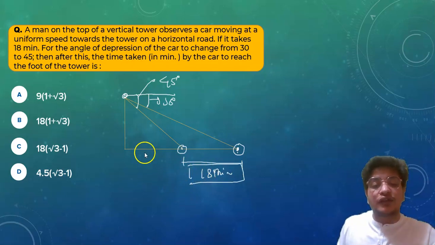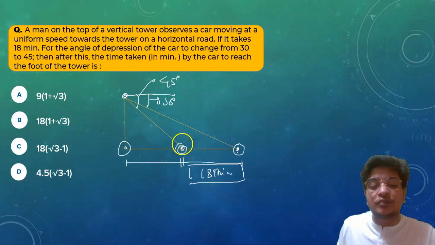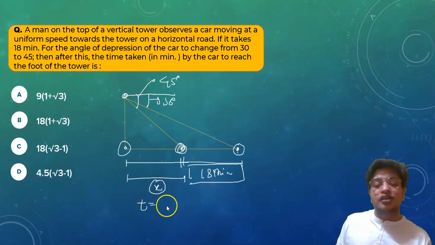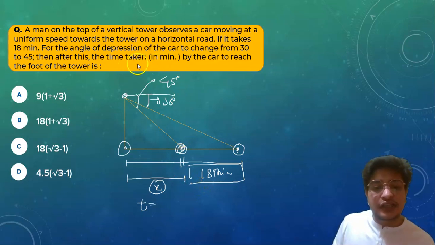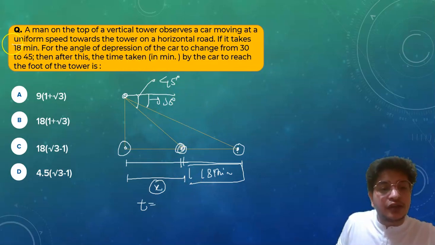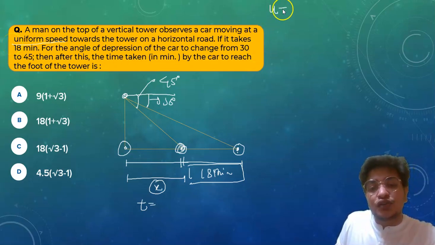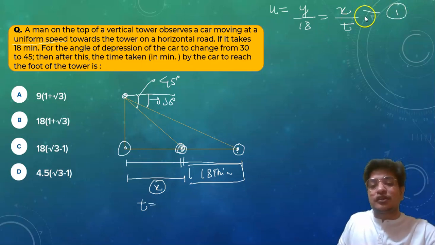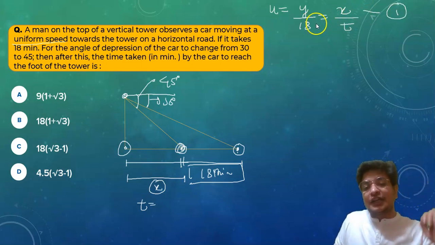Now what do we have to find? We have to find the time taken from this point to this point. If I'm taking this distance as x and the time taken as t, one more thing: it is also given that it has uniform speed. So speed is equal to distance; if I'm taking this distance as y upon 18, and from this distance we are taking x upon t. This will be the equation of this question: uniform speed, y upon 18 is equal to x by t.